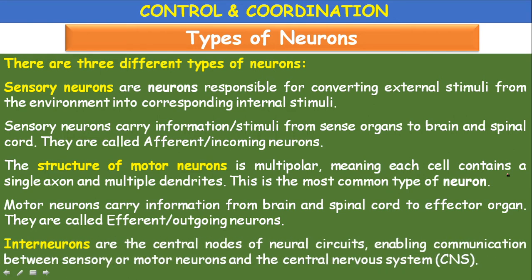Interneurons or connector neurons are associated neurons. These are the central nodes of the neural circuits. They enable the communication between the sensory or motor neurons and the central nervous system. Especially, associated neurons or interneurons are present in the spinal cord.